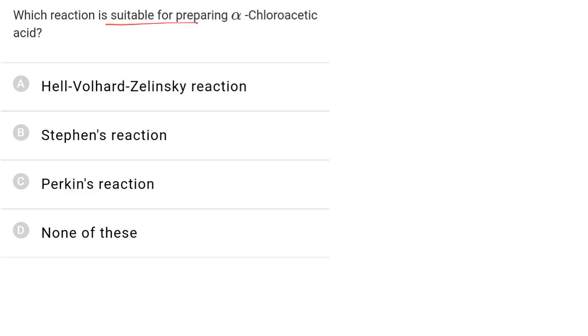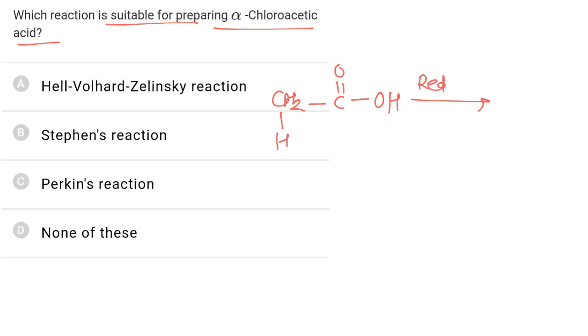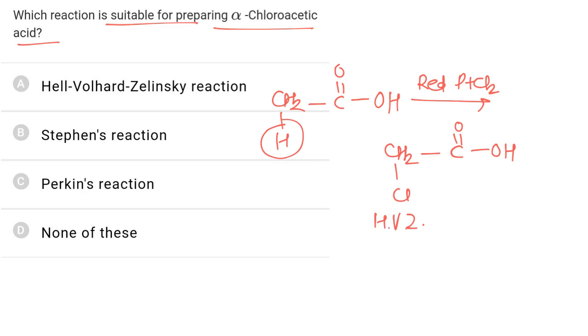Which reaction is suitable for preparation of alpha-chloroacetic acid? So we have acetic acid. Now if acetic acid is reacted with red phosphorus in presence of chlorine, then the hydrogen attached at the alpha position will be replaced by Cl. So alpha-chloroacetic acid is formed. Now this reaction is called the HVZ reaction or Hell-Volhard-Zelinsky reaction, and hence the correct answer is A.